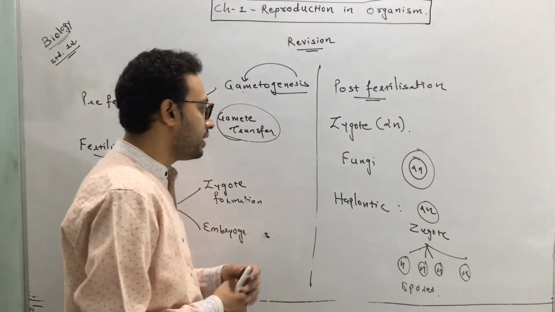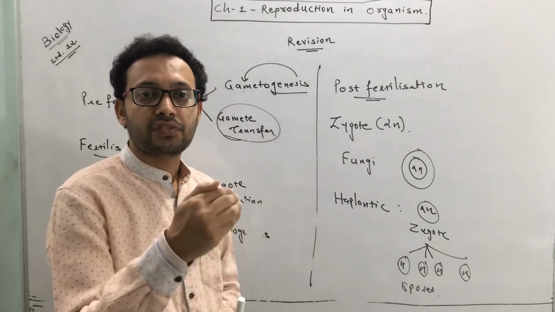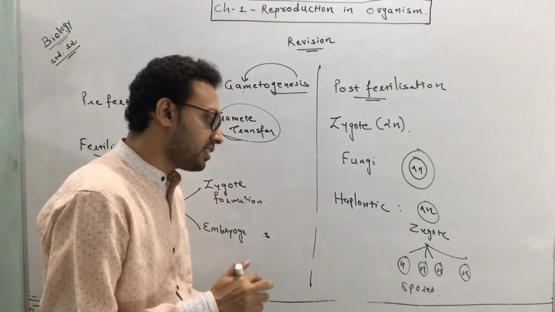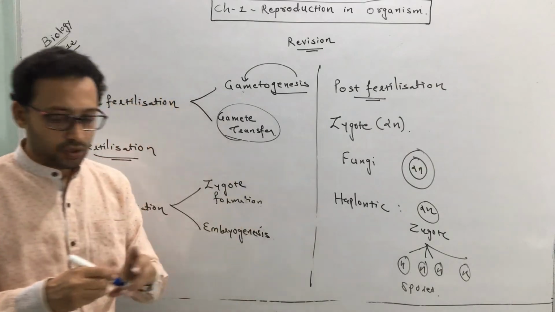So this is called the zygote formation process, a type of post-fertilization event. After the zygote is formed, the next process starts, which we call embryogenesis.